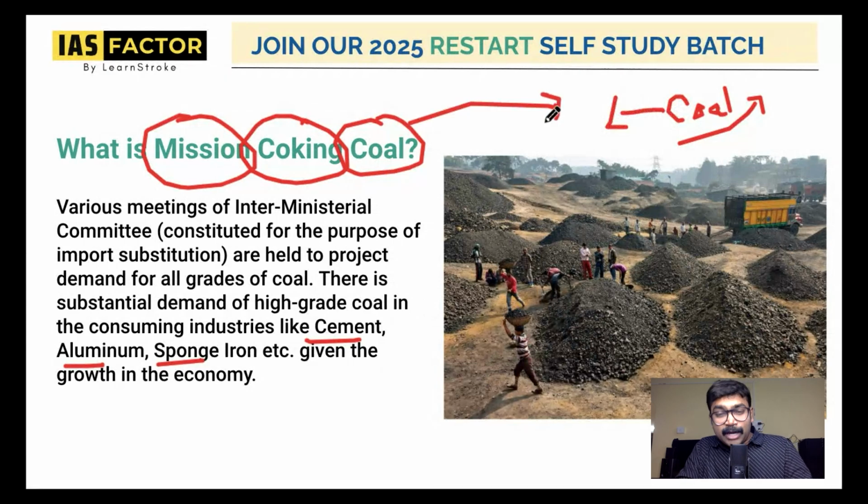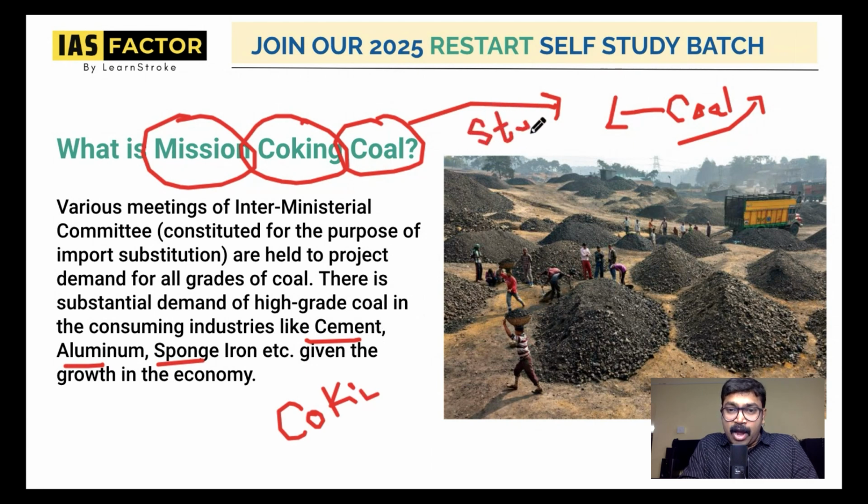But when you take into account industrial production, you need coking coal, which is very important especially in the production of steel. For steel production, you have to note that coking coal is very, very important, and most of the coking coal in India is actually imported.